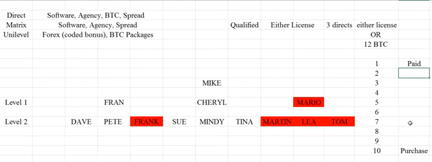So what that means is that if you're sitting in this business and you haven't bought your software and haven't got your 3 people qualified, do you realize people above that basically are going to get paid that otherwise you would have got paid for it?